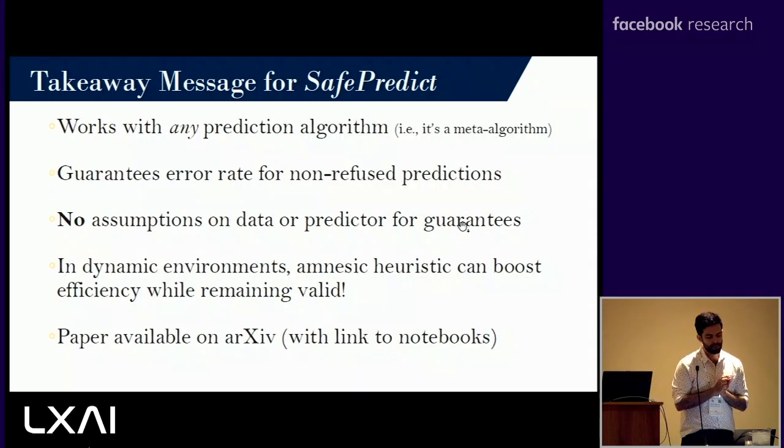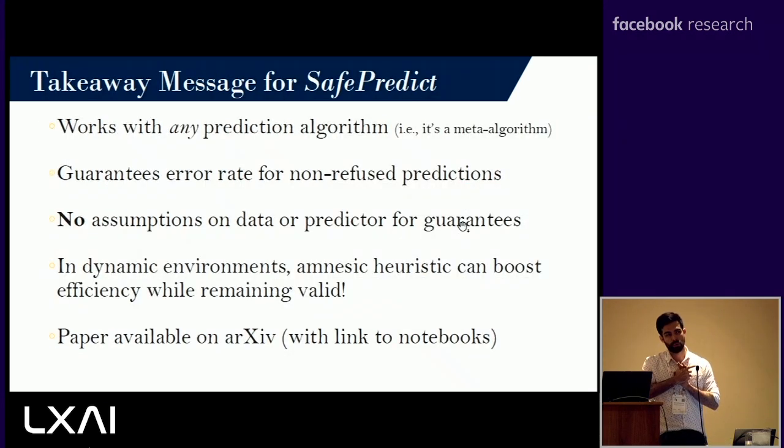So sort of the takeaway message from all this, what we talk about and what we've done in our work, it's available in arXiv, the poster is here, which is also available online. We can work as a meta algorithm. So it's not exactly an algorithm itself. So whatever you're doing, we can go in and put on top safe predict and improve the target error rate. The guarantees are for the non-refused predictions. That's something to point out. So whenever we do make a prediction, that's when our target error rate is going to be valid.